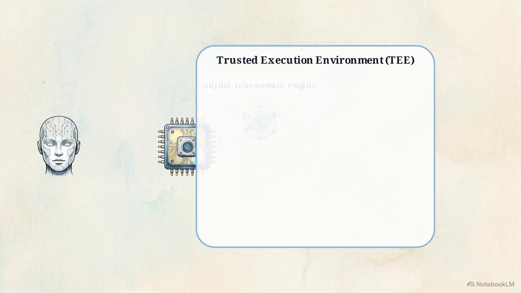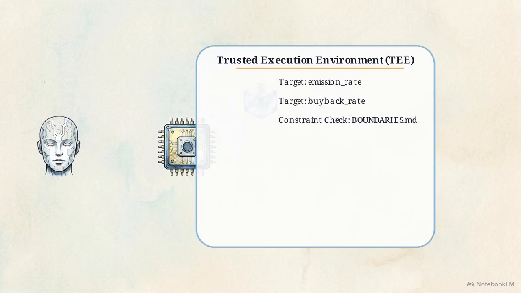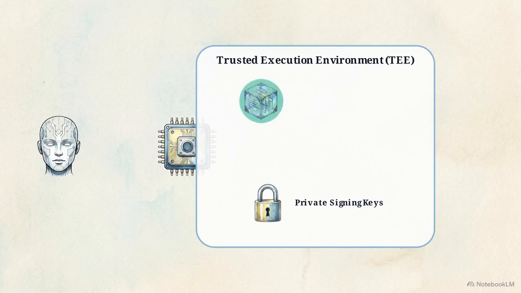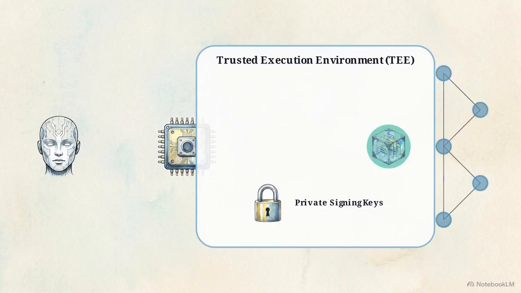This secure enclave acts as a hardware-isolated verification layer, mathematically confirming all contract parameters before allowing the transaction to proceed. This provides an absolute cryptographic guarantee. The private signing keys never leave the secure enclave. By utilizing physical hardware isolation, it becomes mathematically impossible for a hallucinated prompt to alter decentralized network balances.